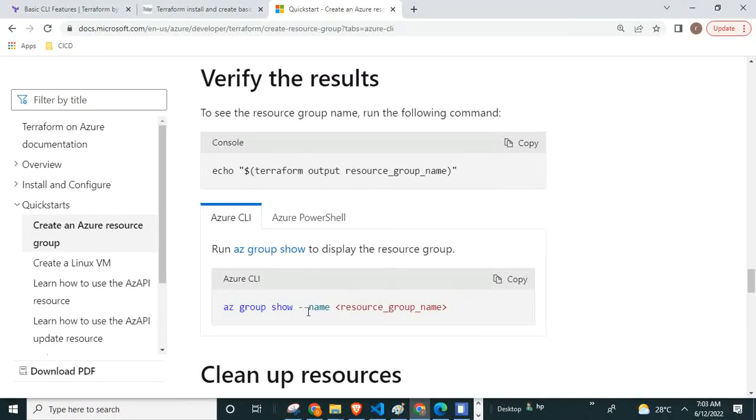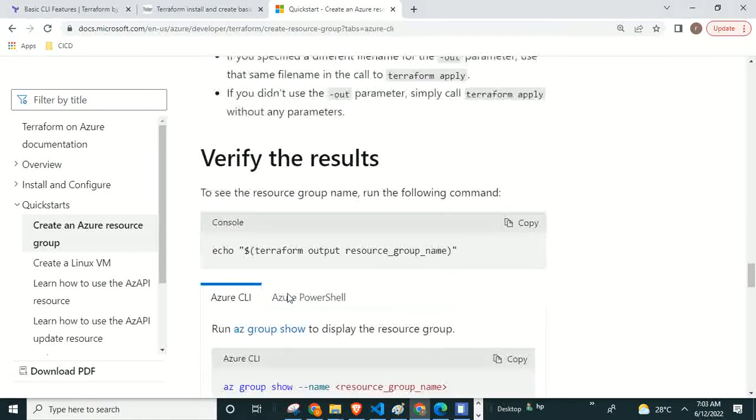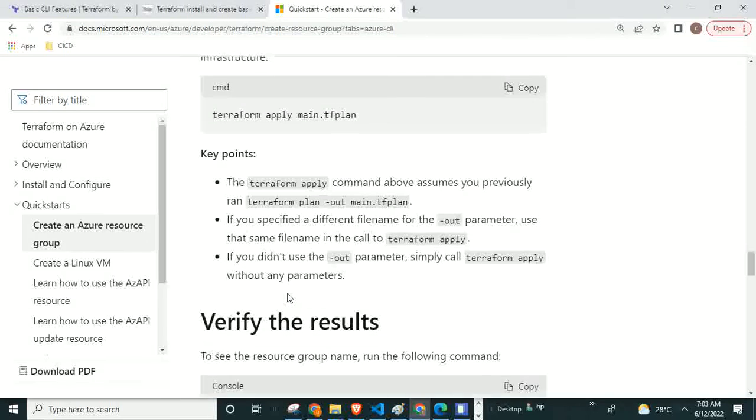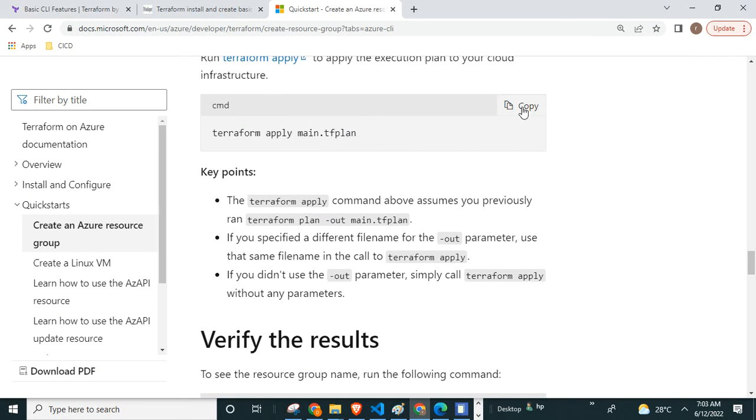How many will you use? First, even without understanding, try to copy and paste, and first you will get the confidence, then you will get the information after apply. Now it is applying the plan. I saved the plan to main.tf plan, that's why I am applying this plan.